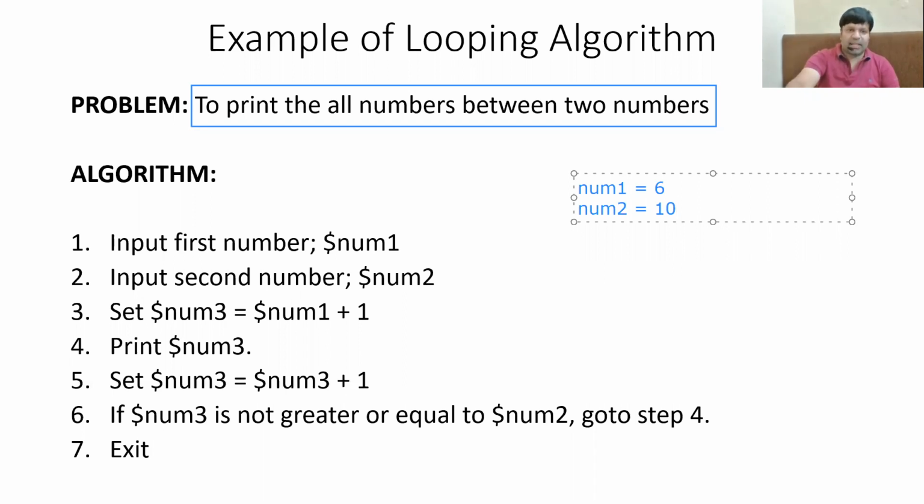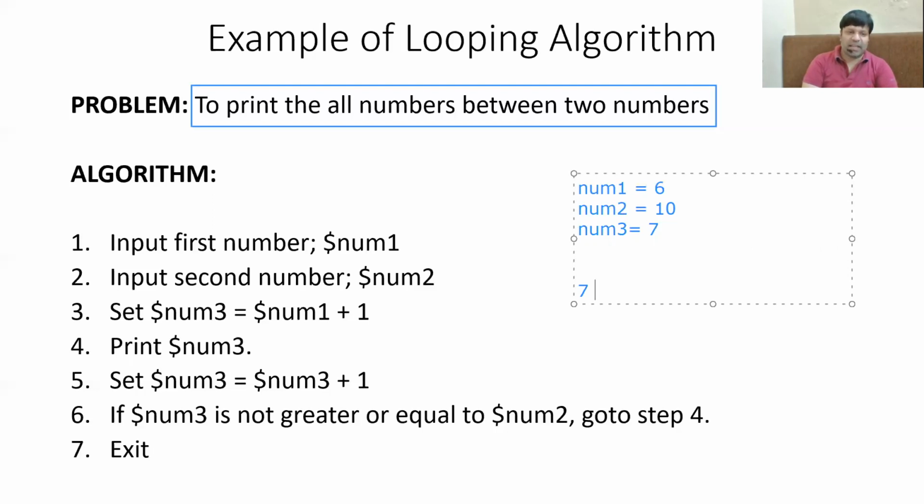Step number 3 is an internal process which says that number 3, the starting number from where we are going to print, will be 1 more than number 1. So number 3 will become 7. This is from where we are going to start printing the numbers. Have a look at instruction number 4. Instruction number 4 says print number 3. So what will be printed on the screen? 7, which is the value of the variable number 3.